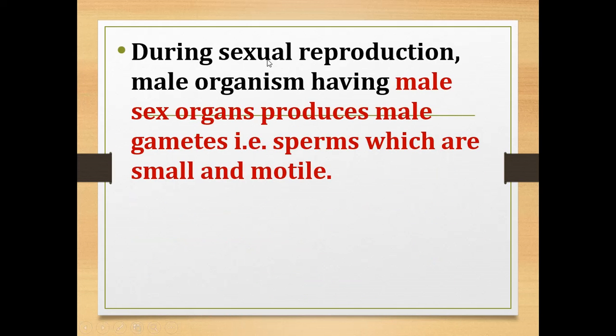So during sexual reproduction, male organisms have male sex organs which will produce male gametes, that is sperms, which are small and motile. Motile means they can move.